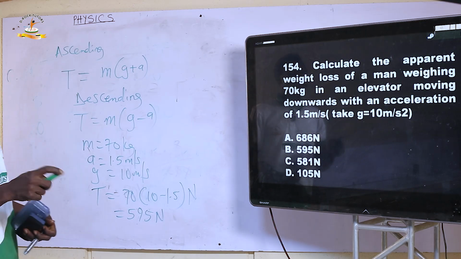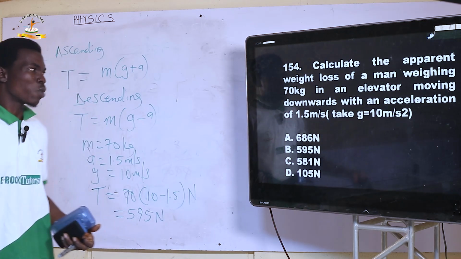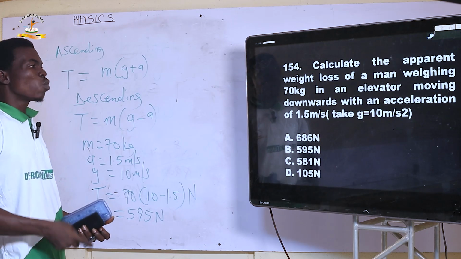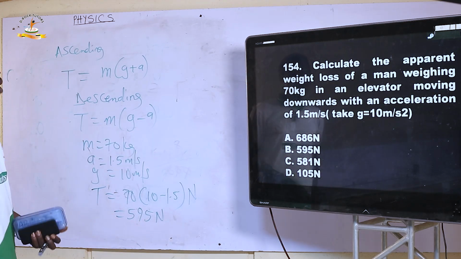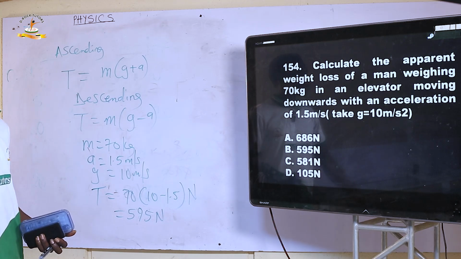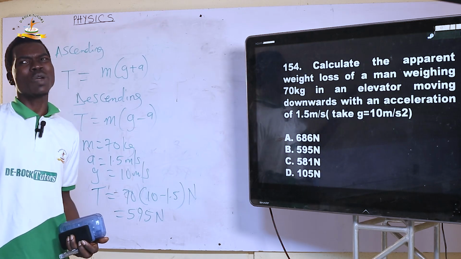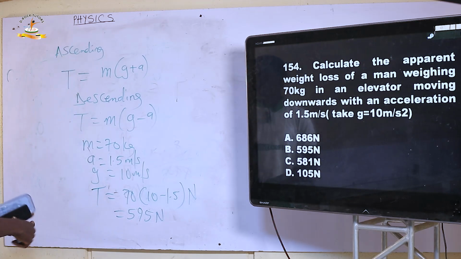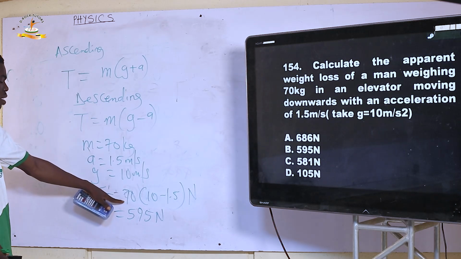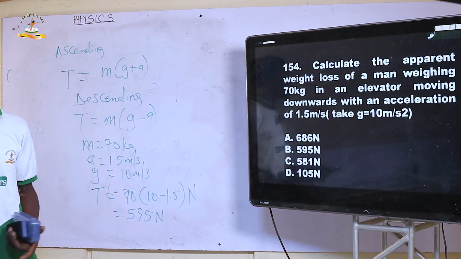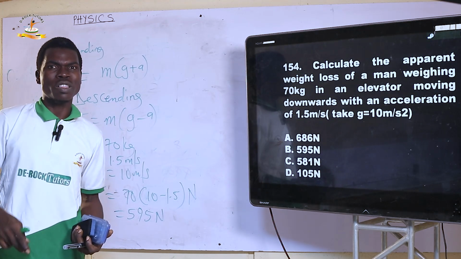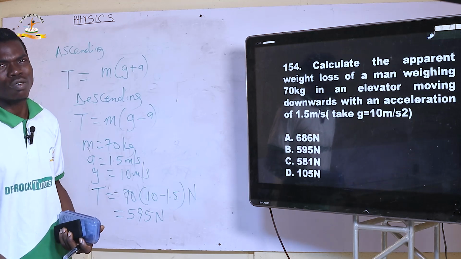However, the question asks for the apparent weight loss. We are most likely to be tempted to choose B. But the question did not ask for the weight of the man in the elevator, it asks for the apparent weight loss. Because his mass is 70 kilogram, he is supposed to weigh 700 Newton, because weight is mass times acceleration due to gravity.